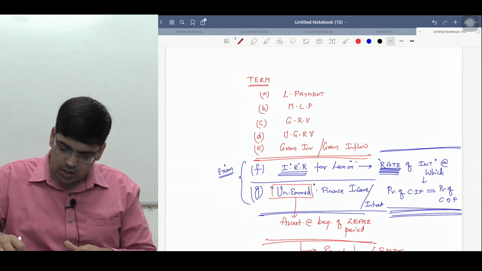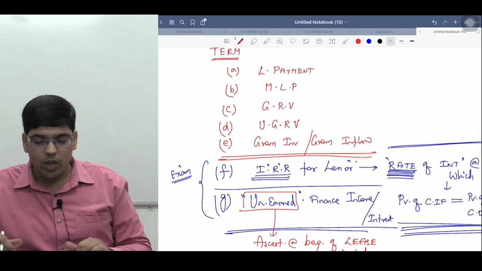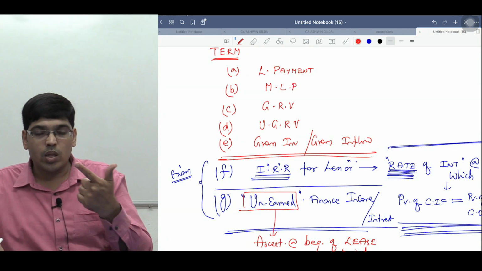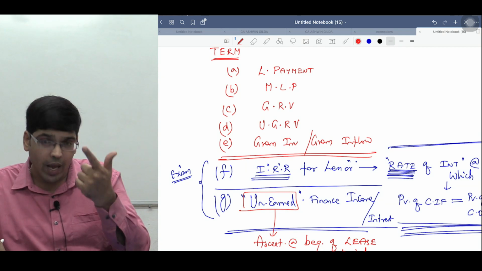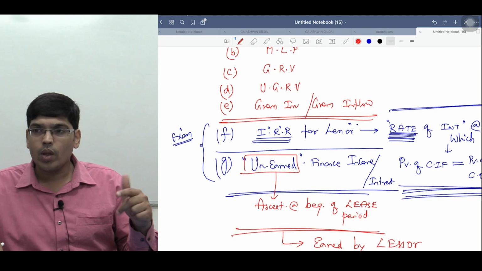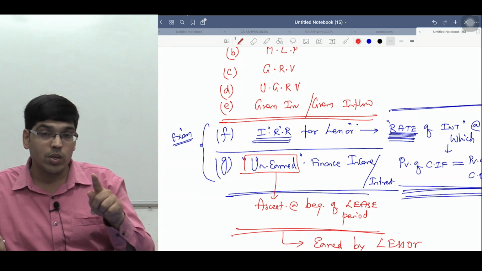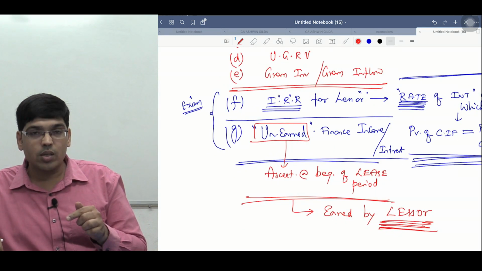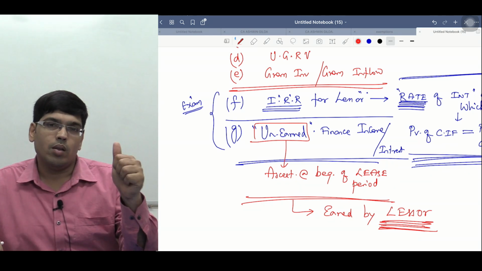So these are 6-7 terms that are relevant for problem solving. One is called lease payments, second is called minimum MLP, third one is called GRV, guaranteed residual value. Fourth one is called unguaranteed residual value. Fifth one is called nothing but what, sir? Gross investment or gross inflow. For whom, sir? This is for the lessor. Sixth and seventh point is nothing but internal rate of return. Who earns here, sir? The lessor.